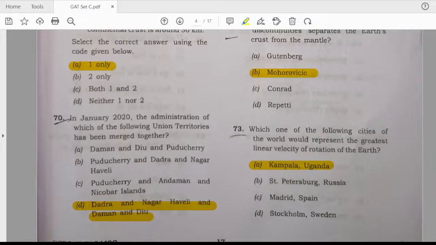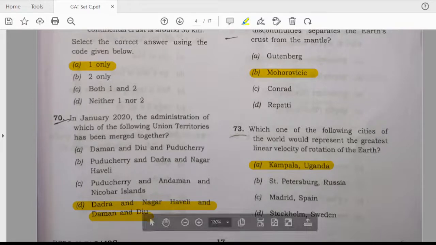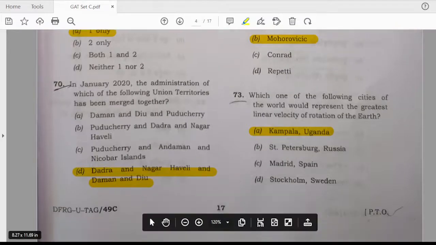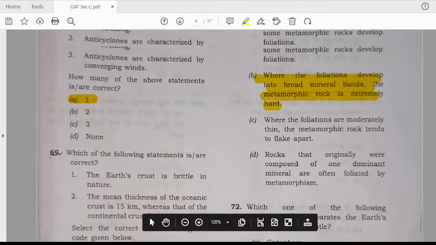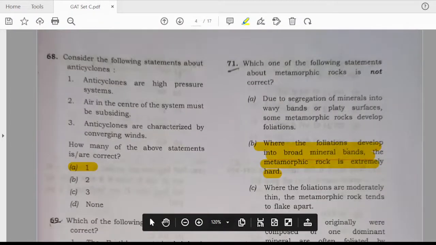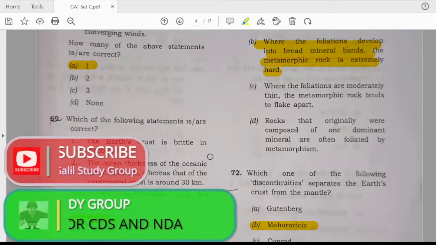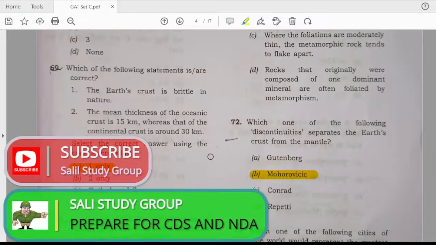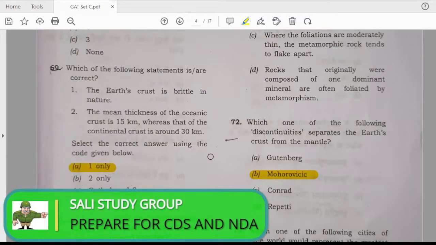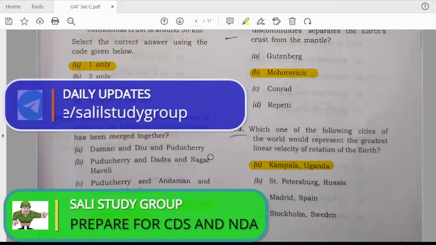On January 2020, the administration of which of the following union territories has been merged together? Answer is D, Dadar and Nagar Haveli and Daman and Diu. Question number 71: which of the following statements about metamorphic rock is not correct? The answer is B, where the foliation developed into the broad mineral bands and metamorphic rock is extremely hard. Which of the following discontinuities separates Earth's crust from mantle? The answer is Mohorovic. B.